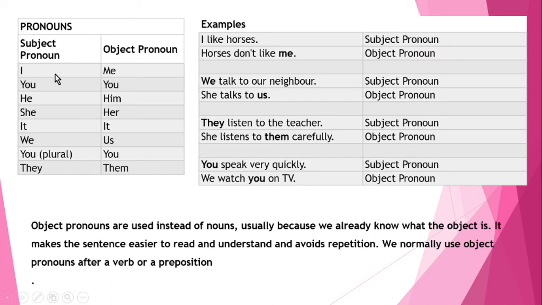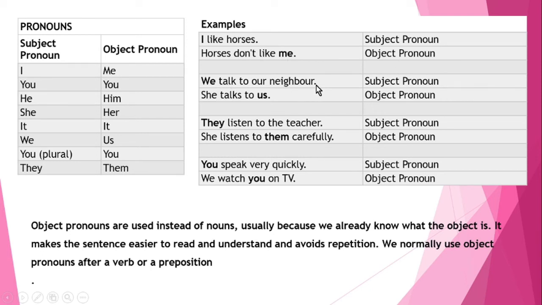Pronouns are of two kinds: subjective pronouns and objective pronouns. The words such as I, you, he, she, it, we, you, they are called subjective pronouns. And words such as me, you, him, her, it, us, you, them are called objective pronouns. Examples. I like horses. In this, I is a subject pronoun. Horses don't like me. This is an object pronoun.